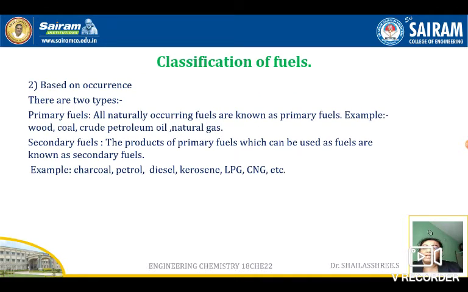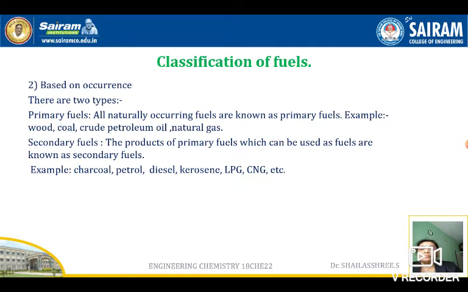Further, they are classified as primary and secondary fuels. This is based on occurrence. There are two types of fuels, primary fuels and secondary fuels. Primary fuels are the fuels which occur directly in nature. For example, wood, crude petroleum oil, and natural gas. And what about secondary fuels? Secondary fuels are the fuels which are processed from the primary fuels. Some small treatment might be given to convert the primary into secondary fuels.